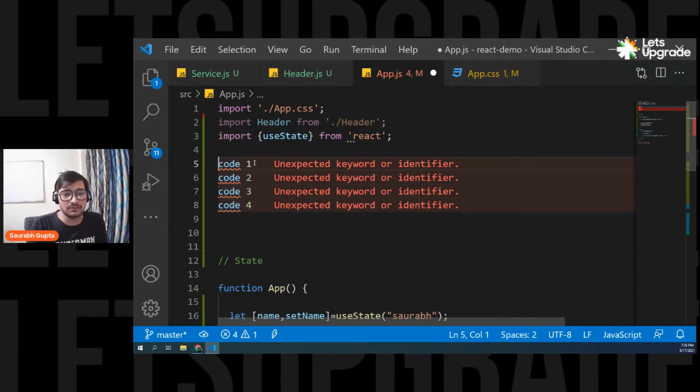Let's see how things execute in the synchronous, sequential way. First, this line will execute, then this line, then this line, then this line.